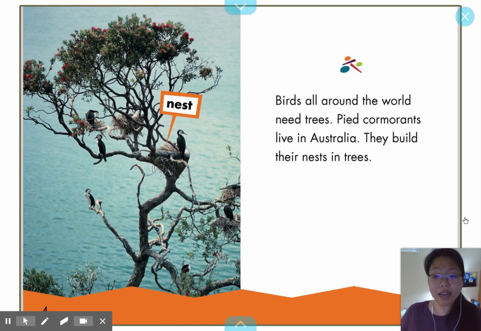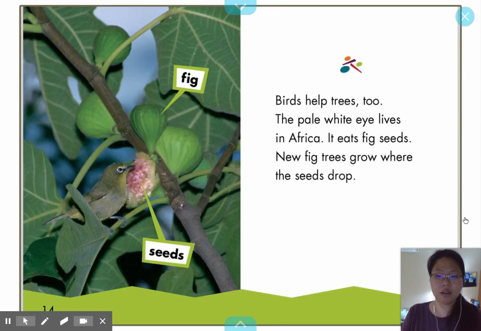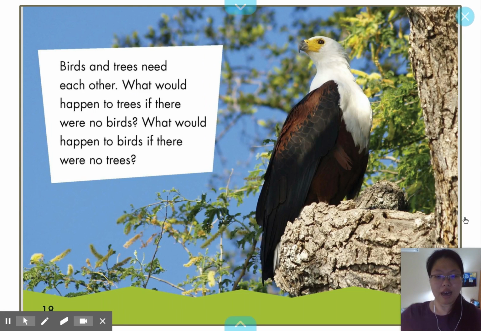I can also go to the end of the book, because usually the author ends the book with a conclusion. That means the author goes over everything the author talks about in the book, then gives you what she or he thinks about the topic and gives you a short summary. So I'm going to the very end of my book. I'm at the end. It says, birds and trees need each other.